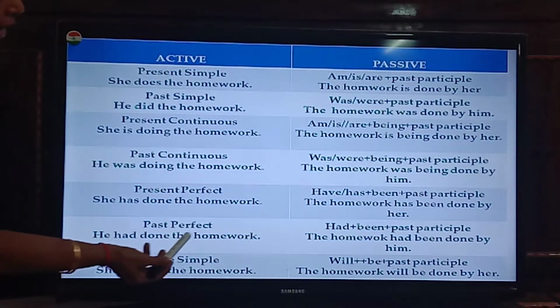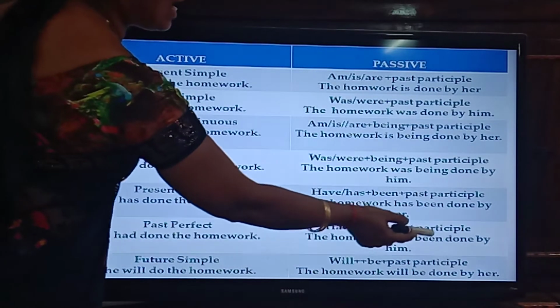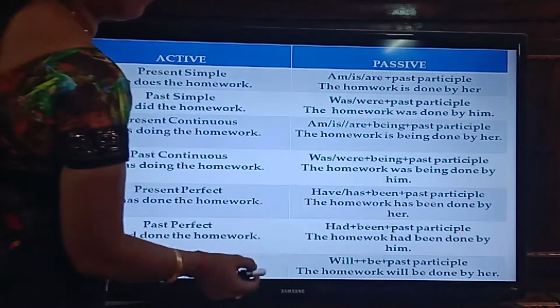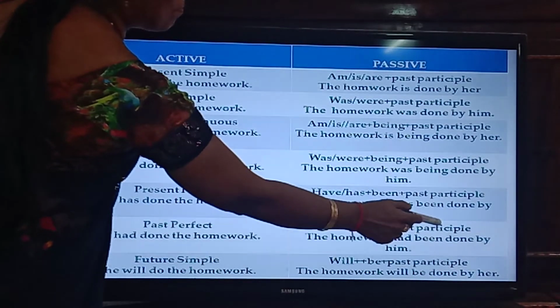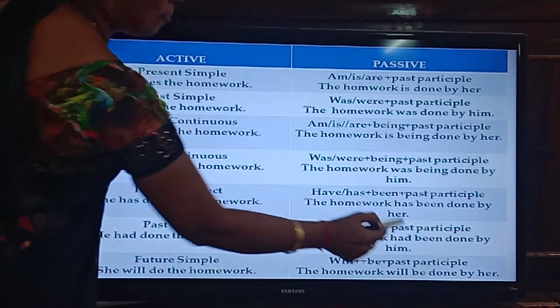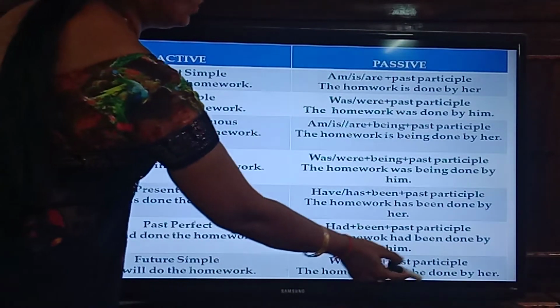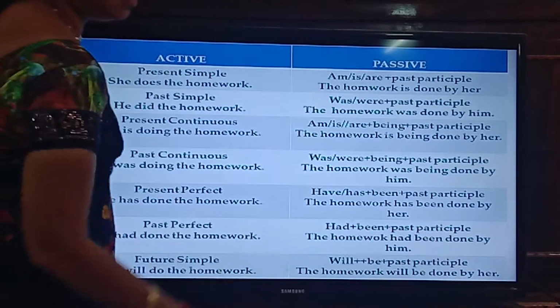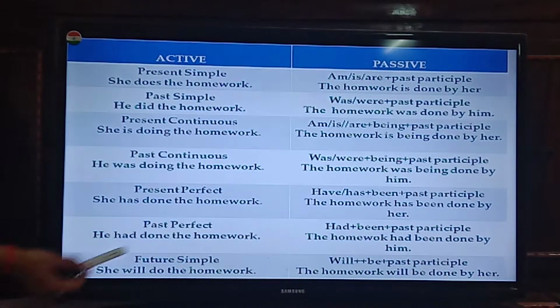Next, he had done the homework, past perfect. The homework had been done by him. The homework had been plus past participle done by him. Simple future. She will do the homework. The homework will be done by her. So will plus be plus past participle. So these are the structures of various tenses.